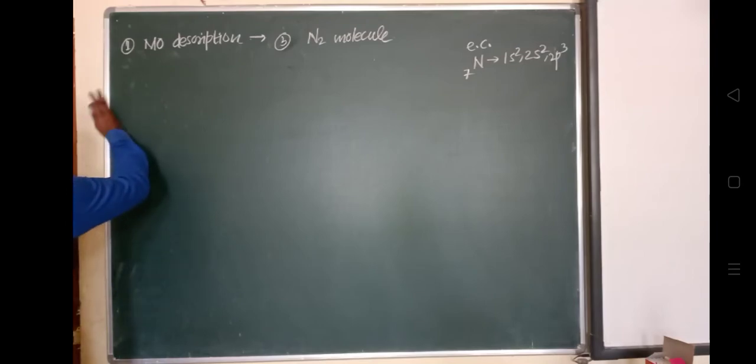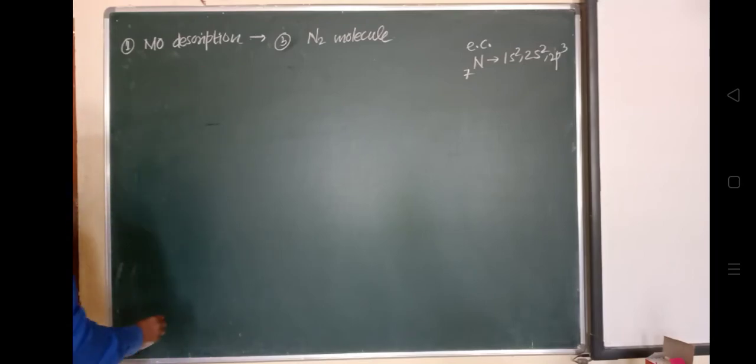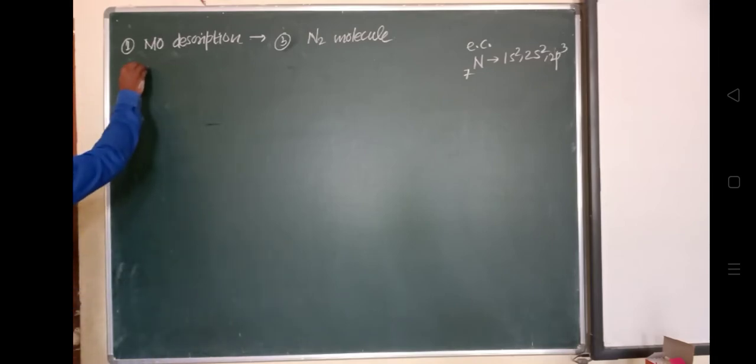Now we'll see how the electronic configuration has to be shown, with the energies in increasing order.